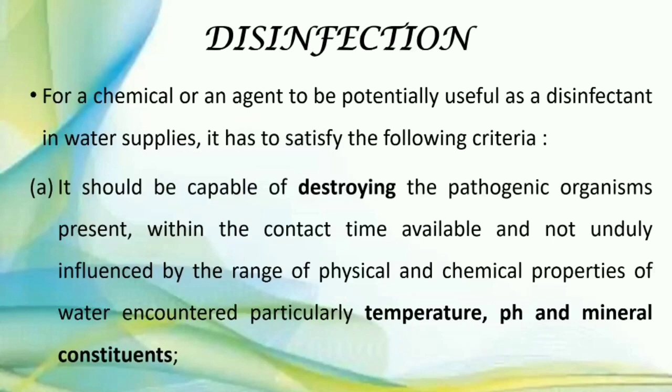It should be capable of destroying the pathogenic organism within the contact time available, and not unduly influenced by the physical, chemical properties of water, mainly temperature, pH, and mineral constituent.